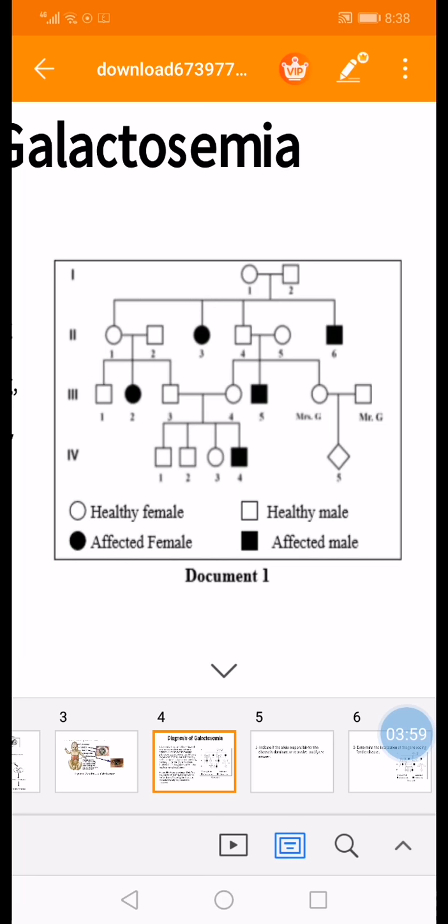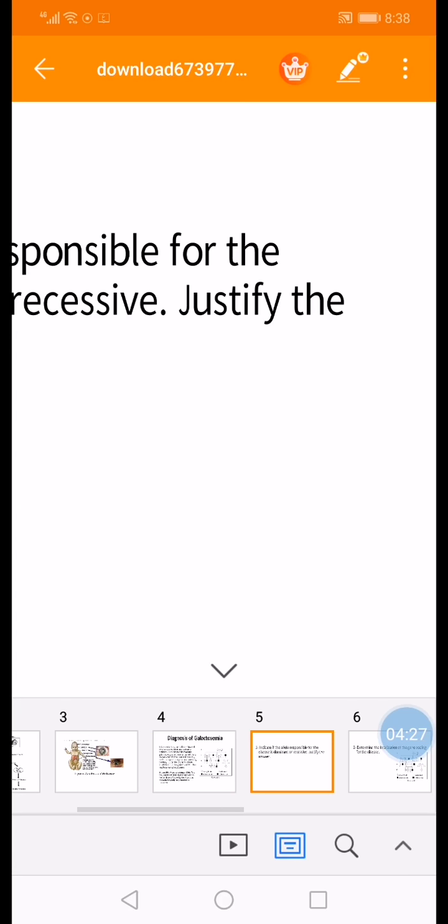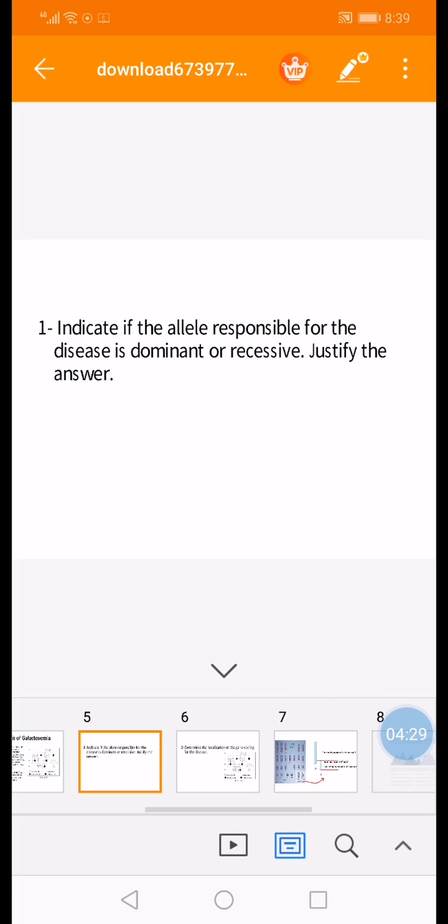How can I write a proper reasoning? You have to say, since, choose any couple. So since members 1-1 and 1-2 are normal, and they gave birth to diseased children, mention the children, 2-3 and 2-6, then those parents are carriers. They carry the diseased allele, or the allele coding for galactosemia, which is recessive and which is masked by the dominant normal allele. So here is the answer of part 1.